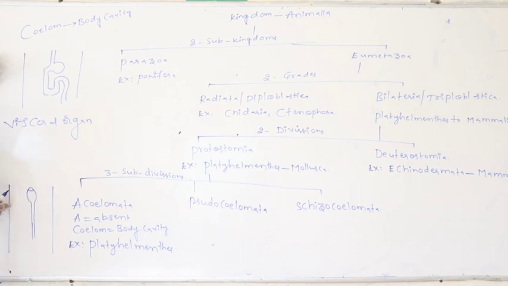Between the alimentary canal and body wall, the space which is present is completely filled with mesenchyma tissue, like this. Definitely between the body wall and alimentary canal, the space is filled with mesenchyma tissue.